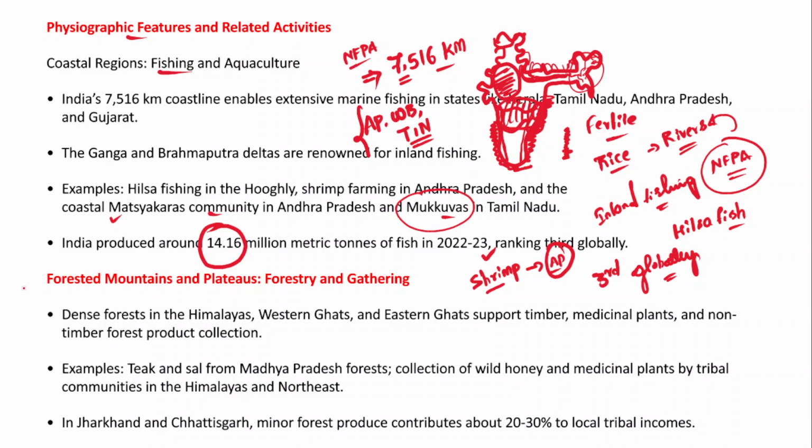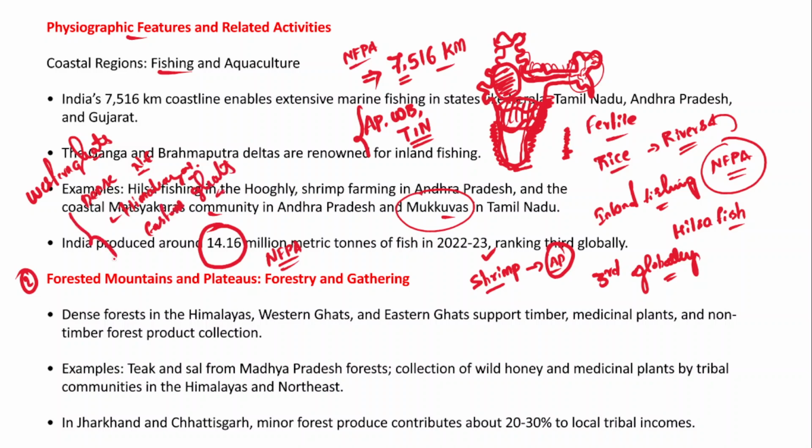Now next side heading, forested mountains and plateaus and how they help generate livelihoods for the people, particularly the non-farm primary activity. When I say forested mountains, we have the Western Ghats, and dense forests in the northeastern part of India, Himalayas, and the Eastern Ghats, right?